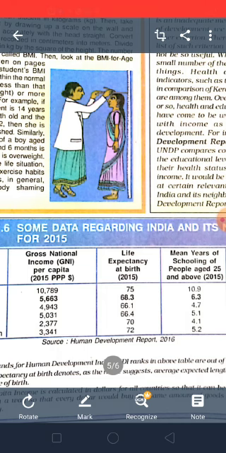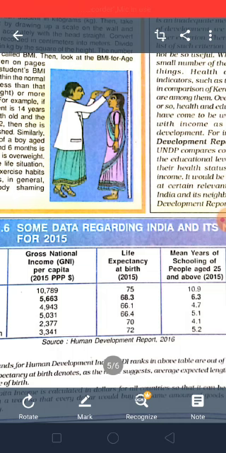So that is called sustainable development. Means development should happen using the resources, but we should use the resources in such a way that we should develop, and we have to preserve these resources for our future generations also. We should not harm these resources. So that is called sustainable development.